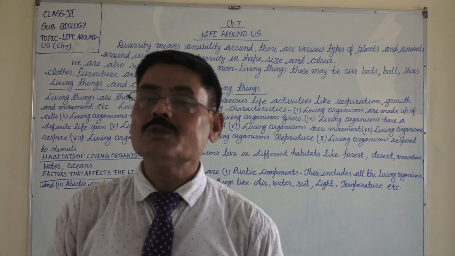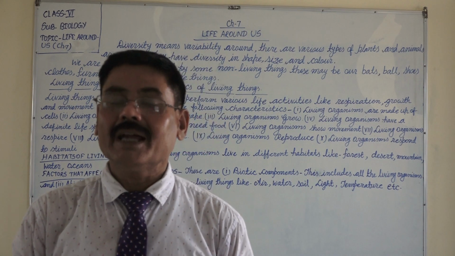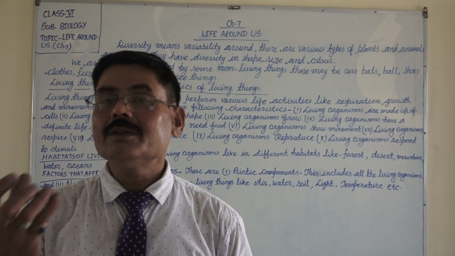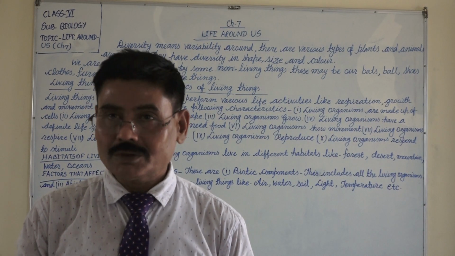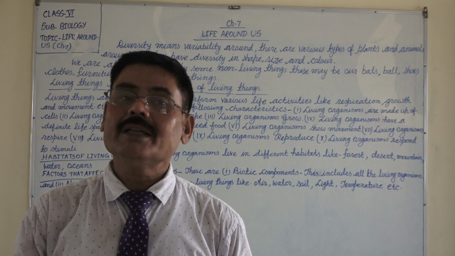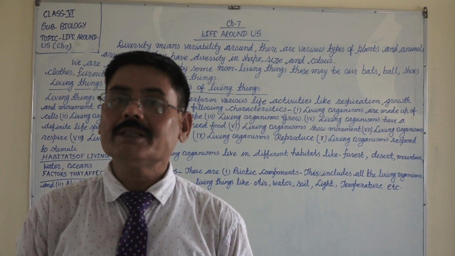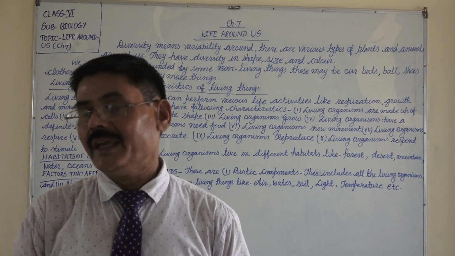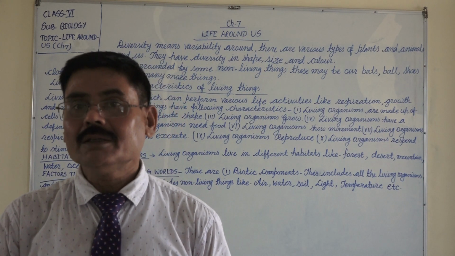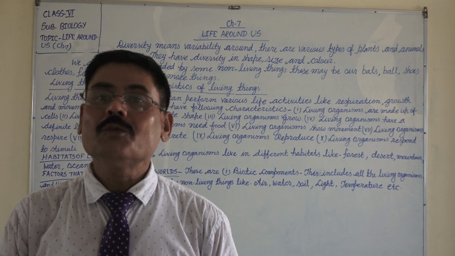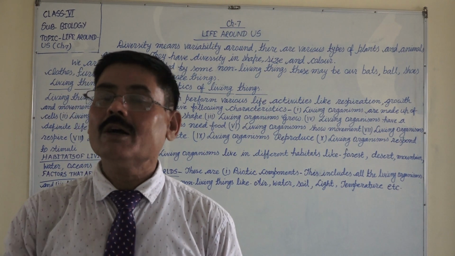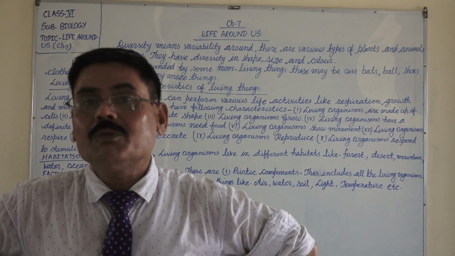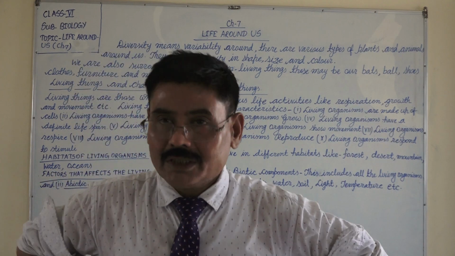Some food we also obtain from animals, like we get milk from cows and buffaloes, fish from fish, meat from goat, and eggs from hens. So they also provide us food. And what is the need of the food in our body? When we eat the food, we get energy from the food.